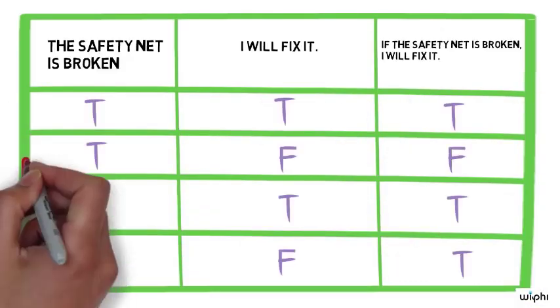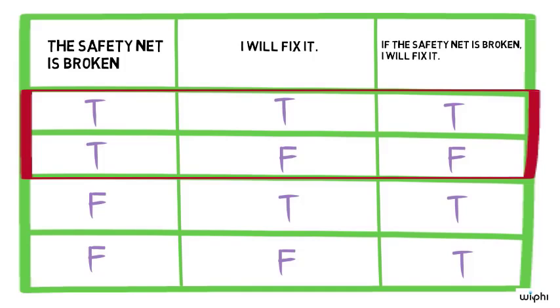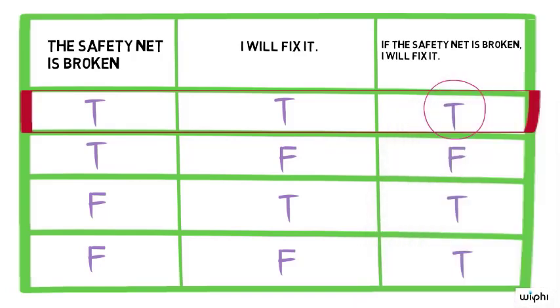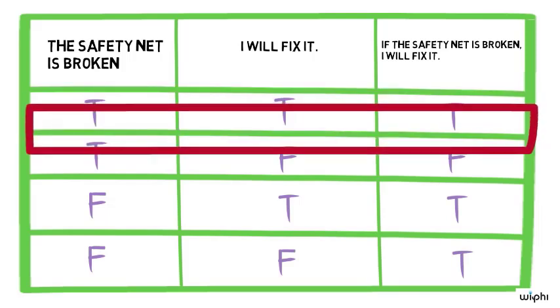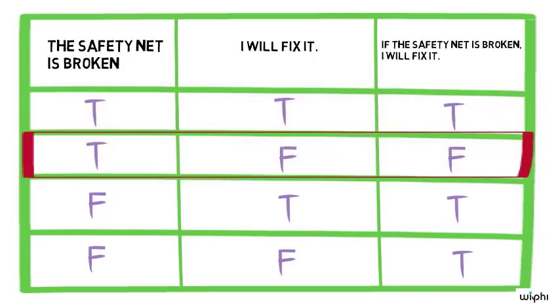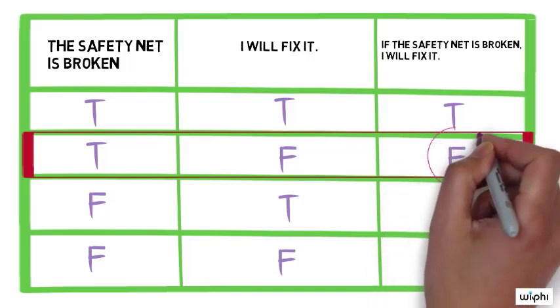The first two lines of the truth table tell us what truth value the conditional has when the safety net needs repair. In particular, line 1 tells us what truth value the conditional has when both the safety net needs repair and Romney fixes it. Notice that it says that the conditional is true in this case. Line 2 tells us what truth value the conditional has when the safety net needs repair and Romney doesn't fix it. It says that the conditional is false in this case.